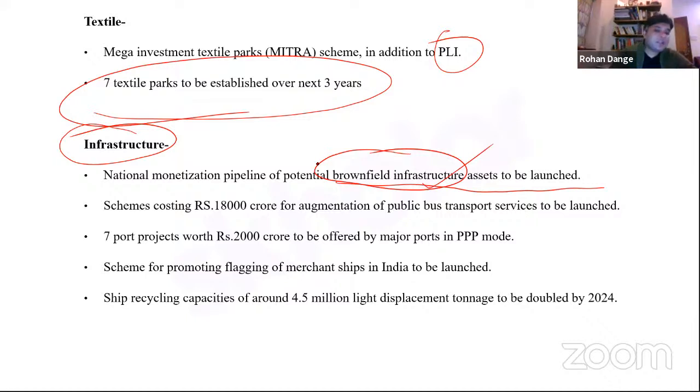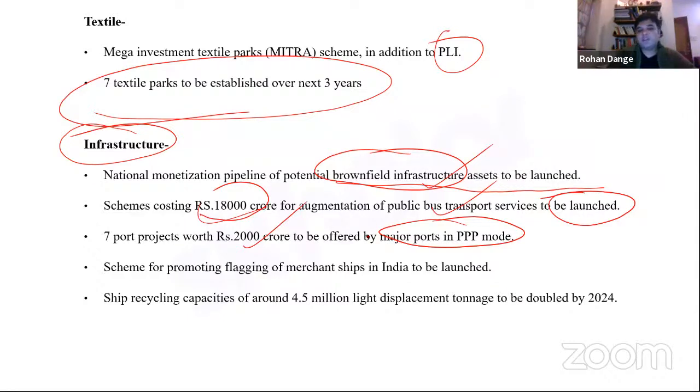Schemes costing rupees 18,000 crore for the augmentation of public bus transport services are to be launched, right? Because infrastructure creation also means creation of a viable and efficient public transport system. Under this scheme, 7 port projects worth rupees 2,000 crores are to be offered by major ports in the public-private partnership mode. So port modernization and port development is also an element which is now emphasized upon in infrastructural development.